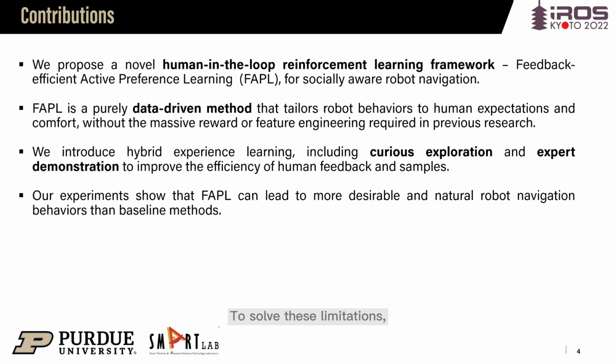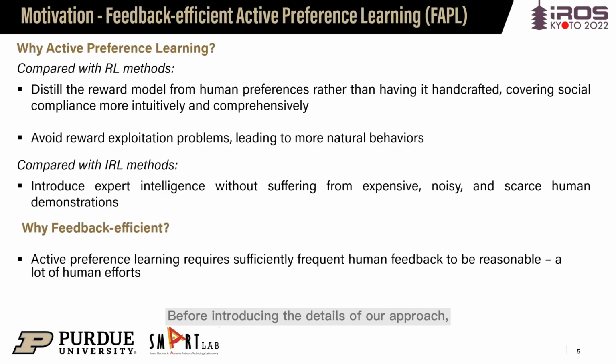To solve these limitations, we propose a novel human-in-the-loop reinforcement learning framework, namely feedback-efficient active preference learning, or FAPL, for socially aware robot navigation. FAPL is a purely data-driven method that tailors robot behaviors to human expectations and comfort, without massive reward or feature engineering required in previous research. Also, we introduce hybrid experience learning, including curious exploration and expert demonstration to improve the efficiency of human feedback and samples. Before introducing the details of our approach, I'd like to talk about the motivation of our work.